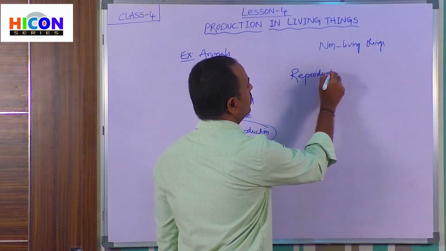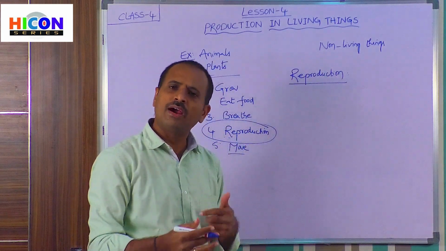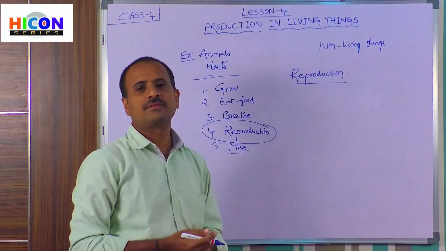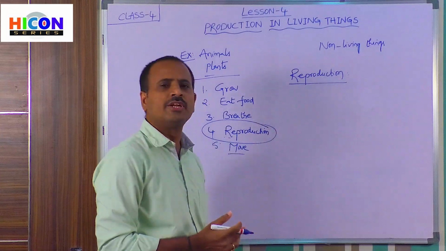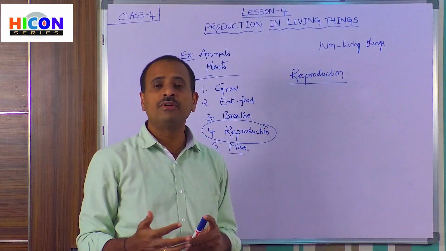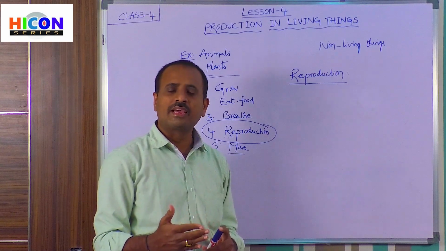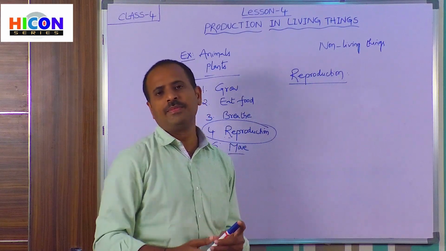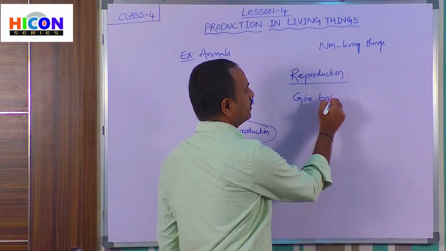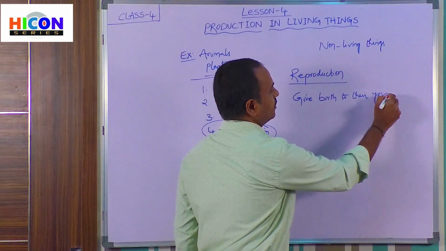You have learnt about these characteristics in previous classes and in previous chapters, but let us see once again what reproduction is.